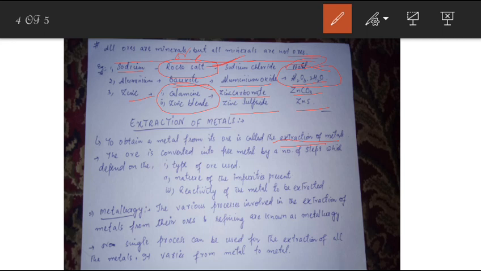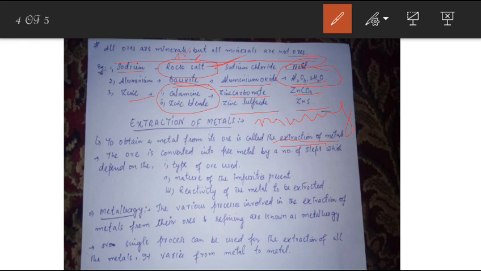The ore is converted. So what is the extraction of metals? As you know, these minerals or ores are present in the earth's crust. So first step is mining of the ore from the ground. What is mining? At first we have to dig the earth's crust and remove the ore from it.